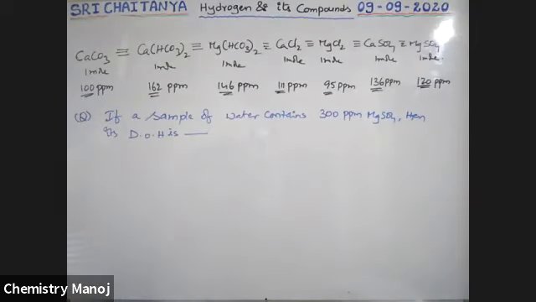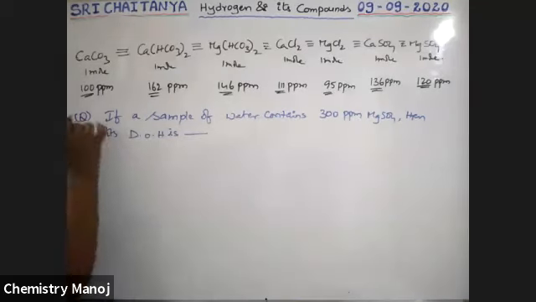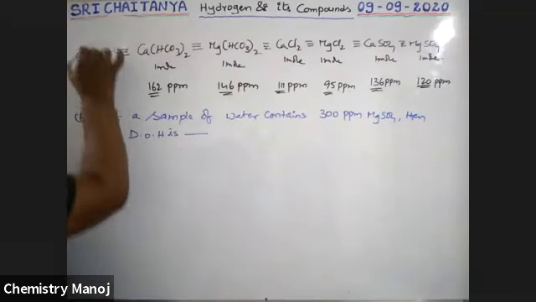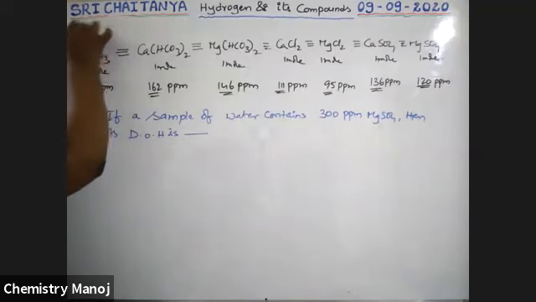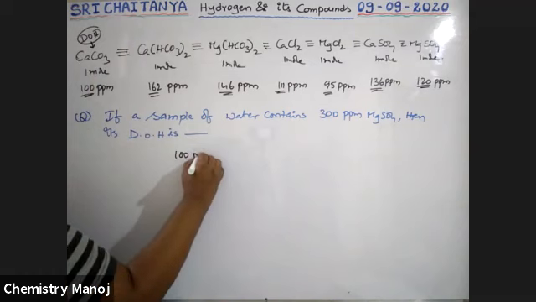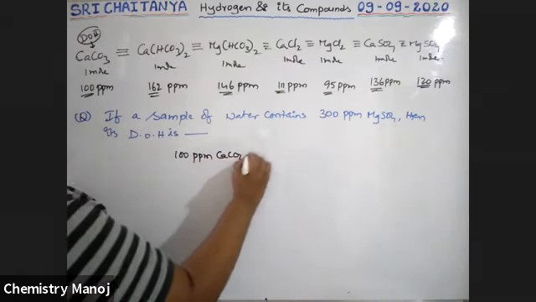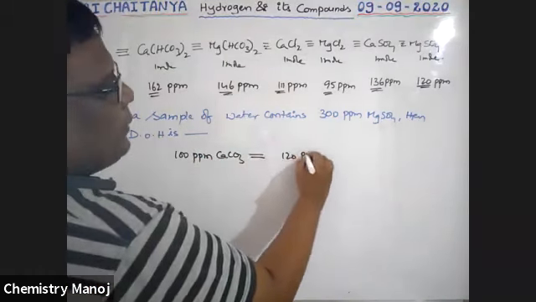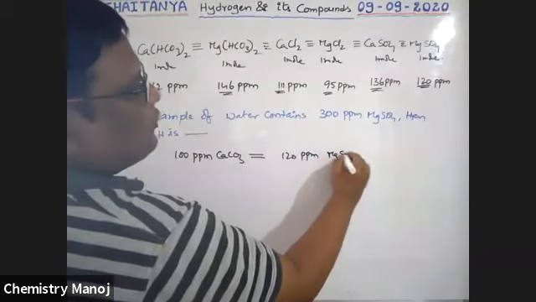Yes, correct boys. Its degree of hardness is only with respect to CaCO3. It is the degree of hardness only with respect to CaCO3. That means 100 ppm CaCO3 is equal to 120 ppm MgSO4.